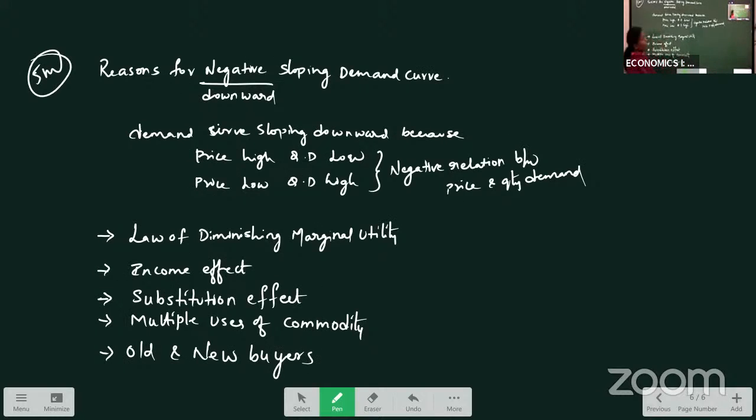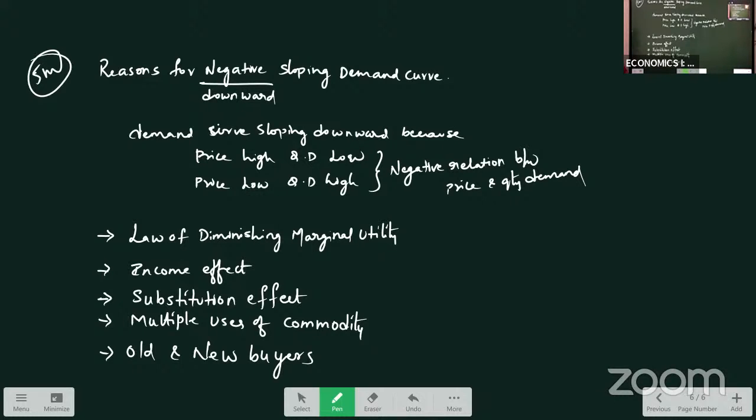And here, what are the reasons for the negative sloping or downward sloping demand curve? The reasons are law of diminishing marginal utility. When our satisfaction is low, we don't buy at a high price. Income effect: when price decreases, our purchasing power increases, so we demand more goods. Substitution effect: when the price is increasing, we try to substitute it with another commodity.